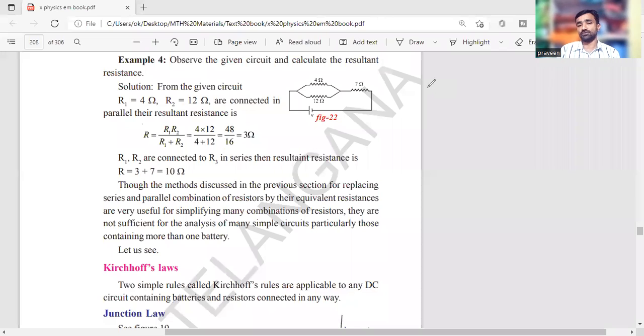Okay, then something in more depth. So here it is like this.